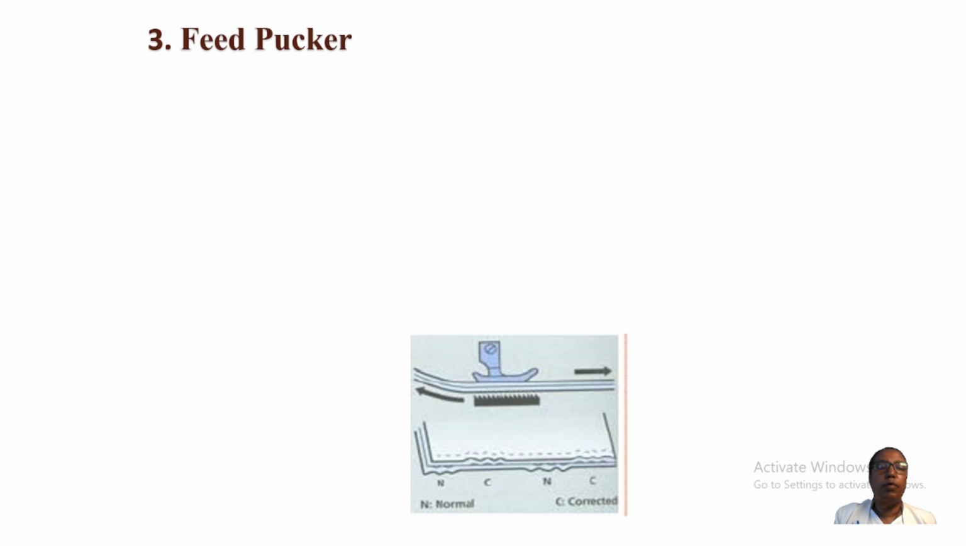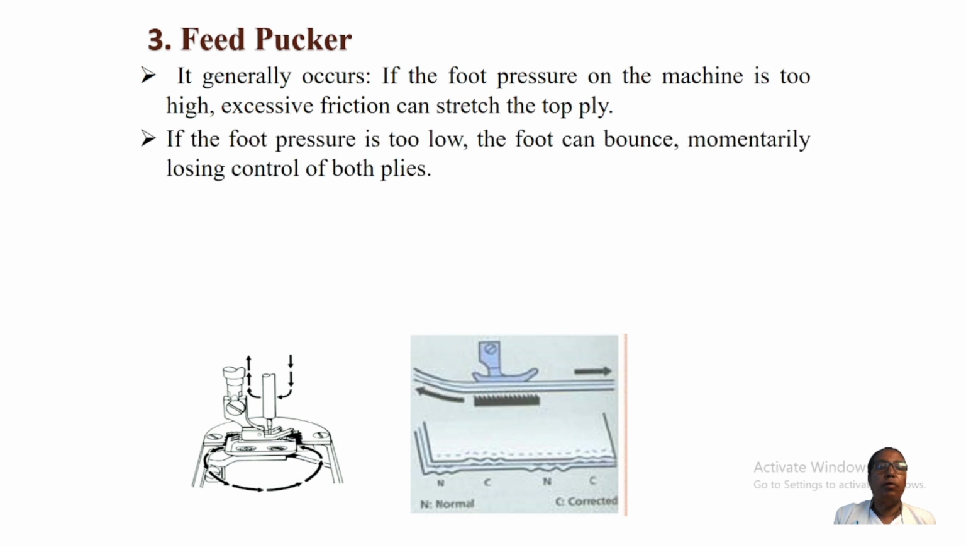Now we will see about feed puckering. Feed puckering generally occurs if the foot pressure on the machine is too high, or excessive friction can stretch the top plate. If the foot pressure is too low, the foot can momentarily lose control of both plates.